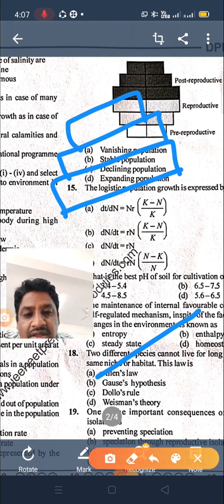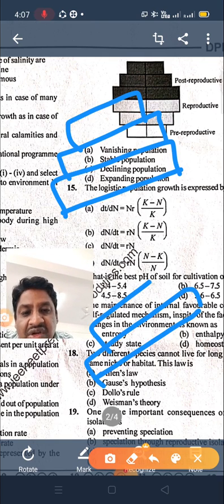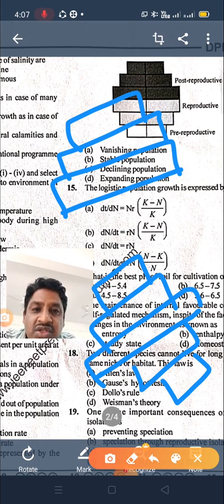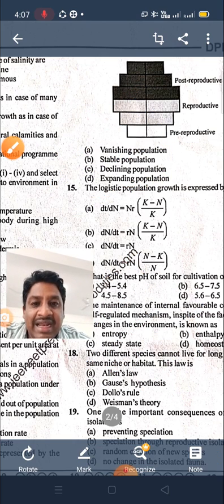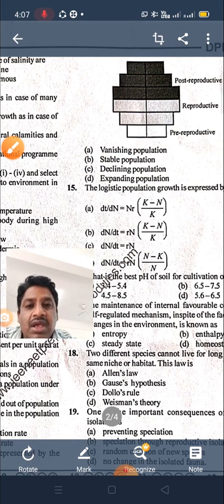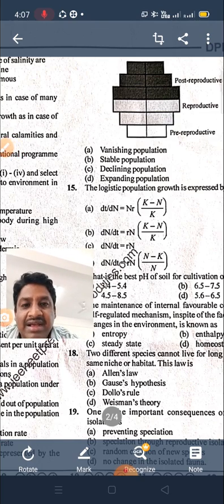And the third one, which I am drawing, is the population decline. The given diagram is the decline diagram. So option C is the right answer.